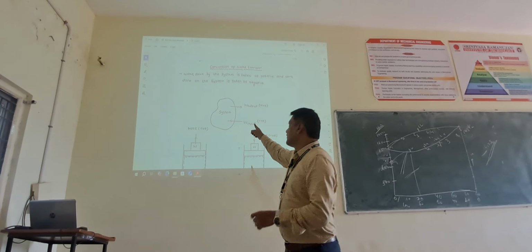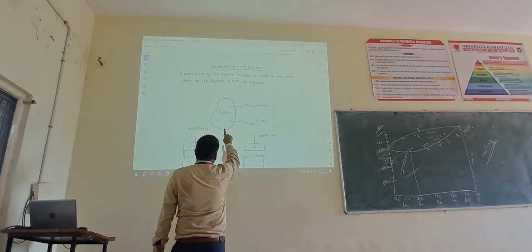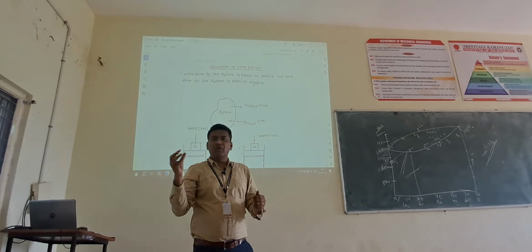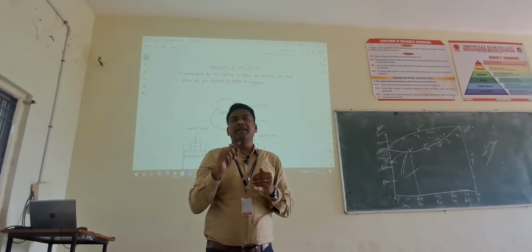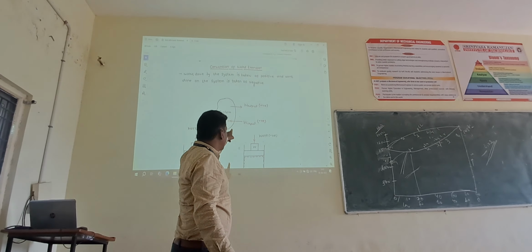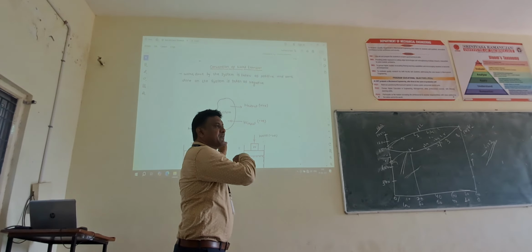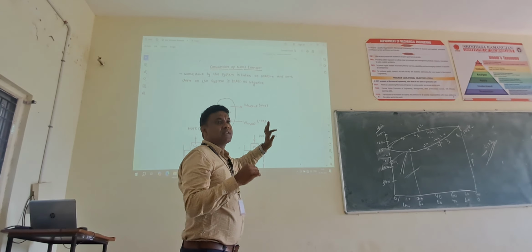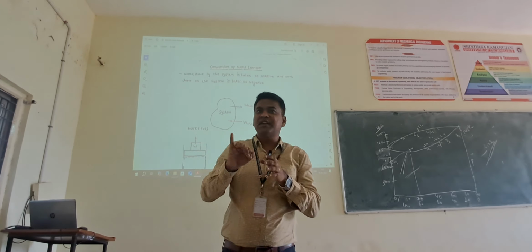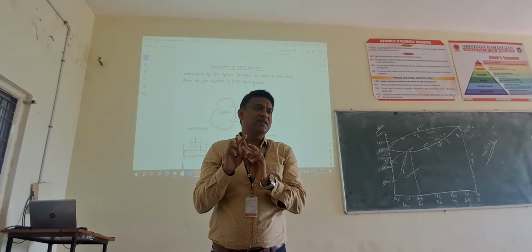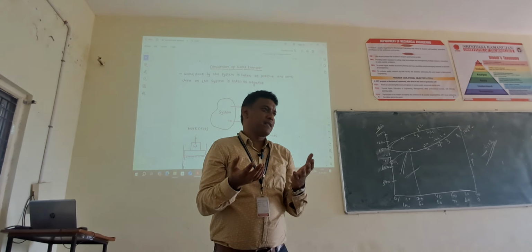Okay, here if we see, work done by the system, work output, positive work. Work done on the system, negative work. Work done on the system, work input. We are giving work input, negative work. So understood now? Sign convention of work. Either positive or negative. When is it positive? If it is doing work.